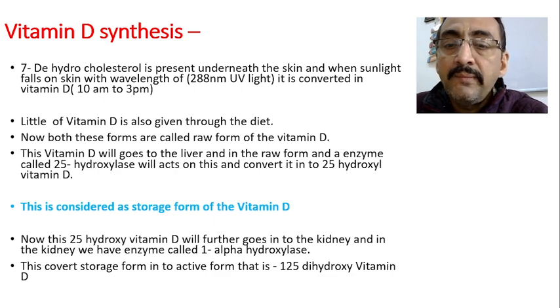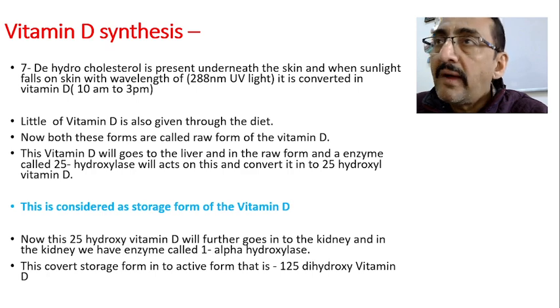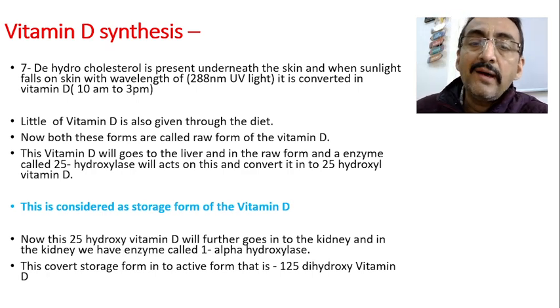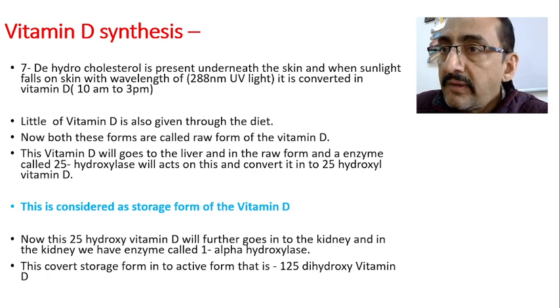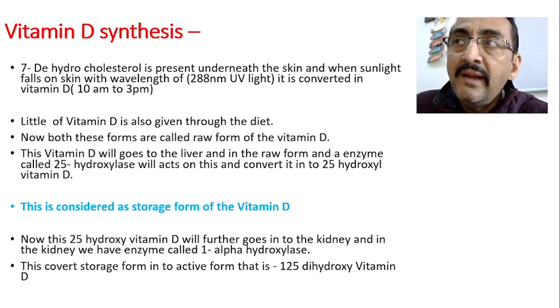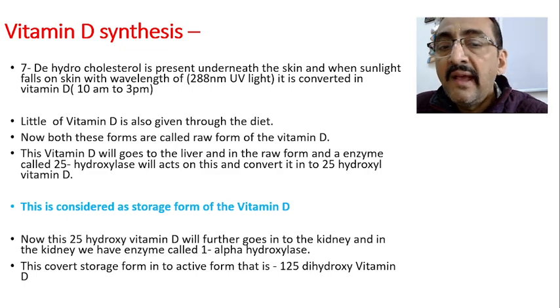In the kidney it will meet the enzyme called 1-alpha hydroxylase, and this enzyme converts the storage form of the vitamin D, that is 25-hydroxyl vitamin D, into its next form, which is called 1,25-dihydroxy vitamin D. So this is converted by the 1-alpha hydroxylase enzyme.